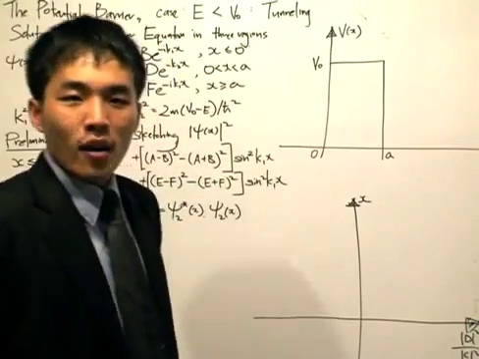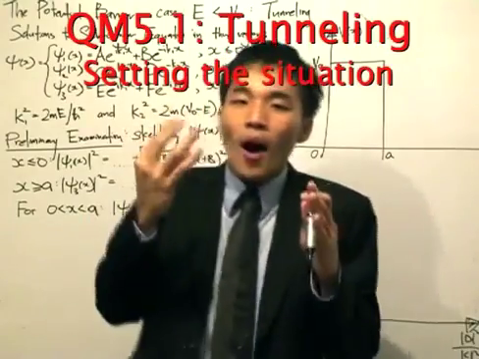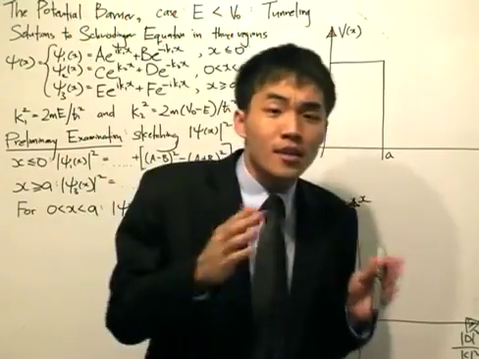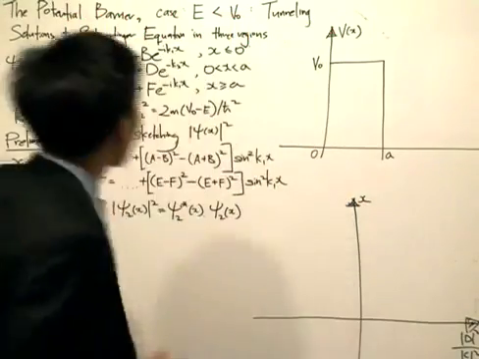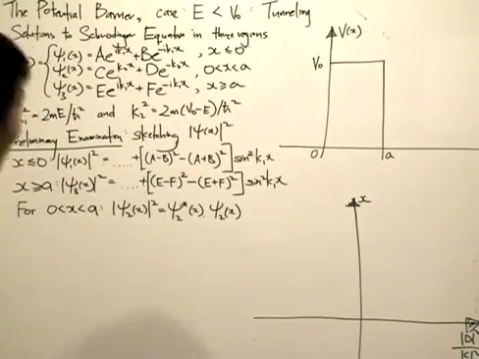Alright guys, I think this is the point in our course which everybody's waiting for, the tunneling phenomena in quantum mechanics, how a particle can tunnel through a potential barrier. We're going to go back to the problem of the potential barrier, but this time we will consider the case where the energy of the particle is less than the potential V0, and let's see what we get.